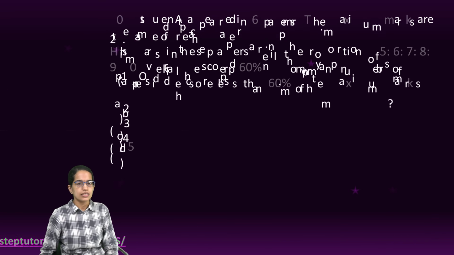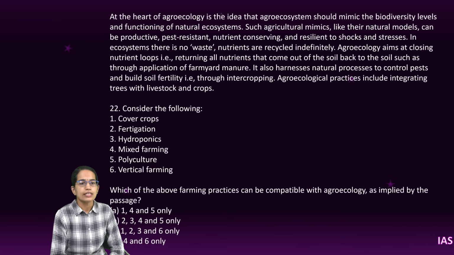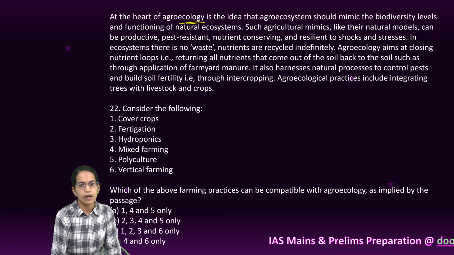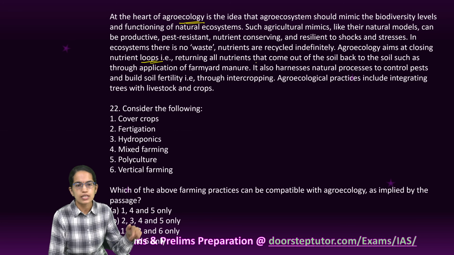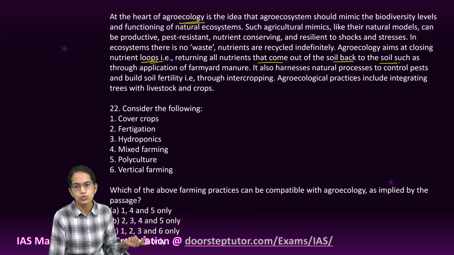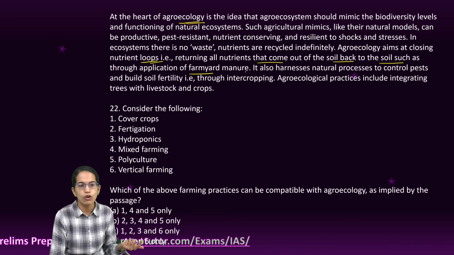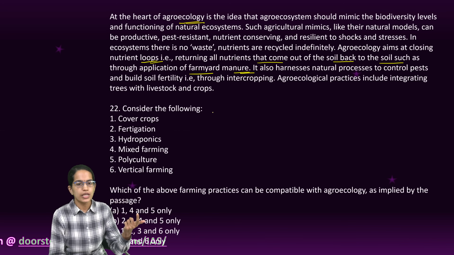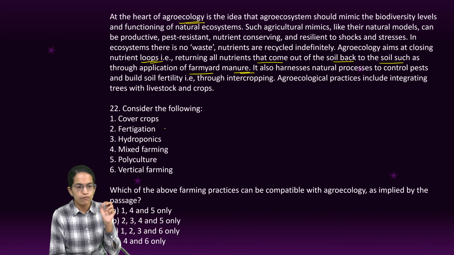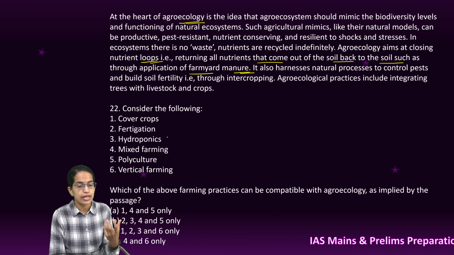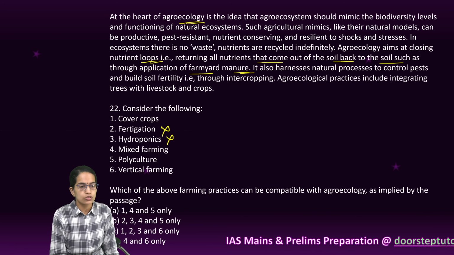Coming on next question here is, at the heart of the ecology. Now agroecology, what does it talk about? As you can see in this statement, it talks about nutrient loops, returning all nutrients that come out of the soil back to the soil through application of farmyard manure. So here all things are natural. Fertigation is use of fertilizers. Hydroponics is only in water, not soil, and therefore it requires chemicals. So these two cannot be the option.